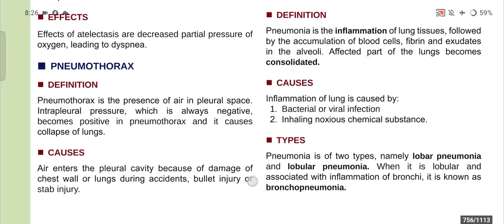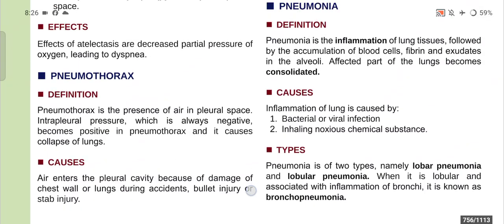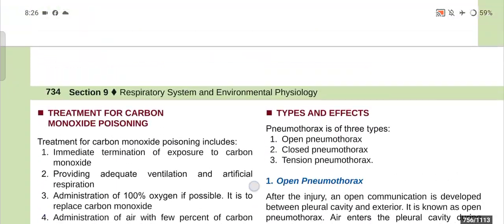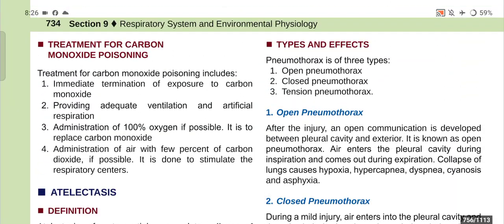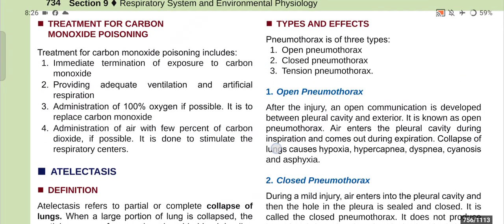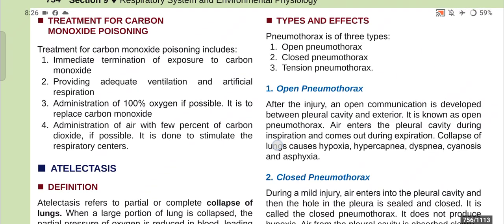So, what are the causes? The air enters the pleural cavity because of damage of chest wall or lung during accident or bullet injury or stab injury. Types and effects: pneumothorax is of three types. One is open pneumothorax, one is closed pneumothorax, one is tension pneumothorax.